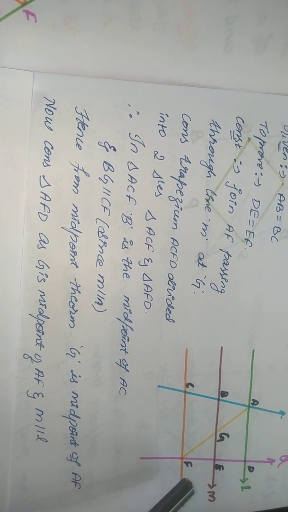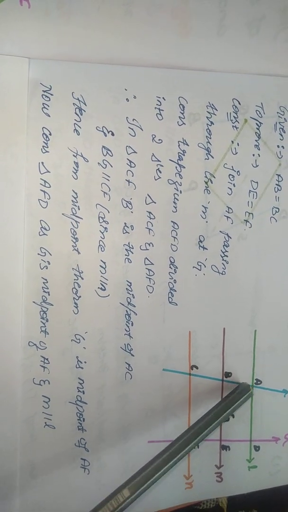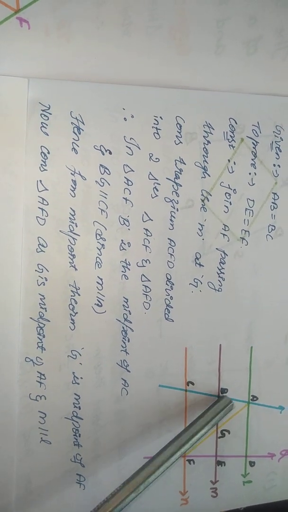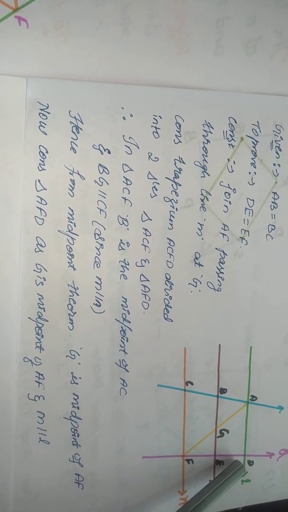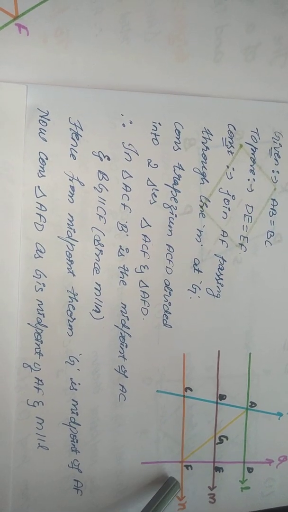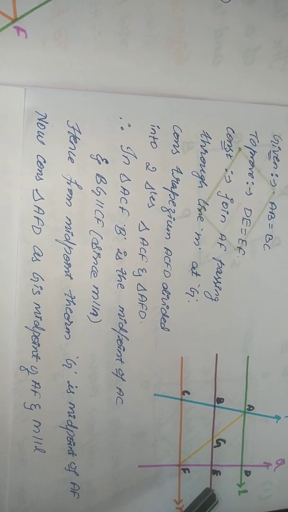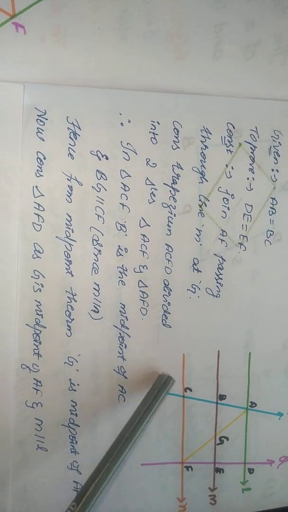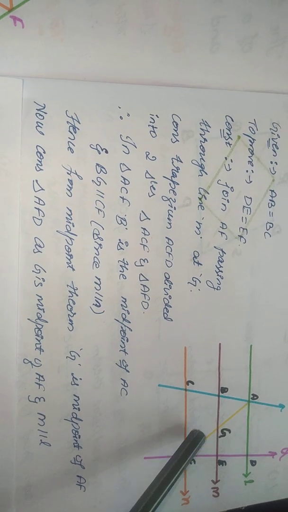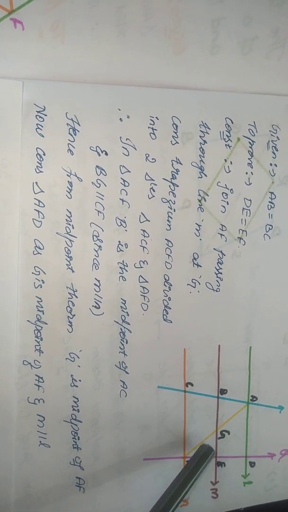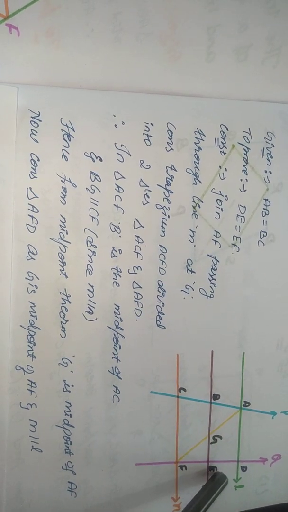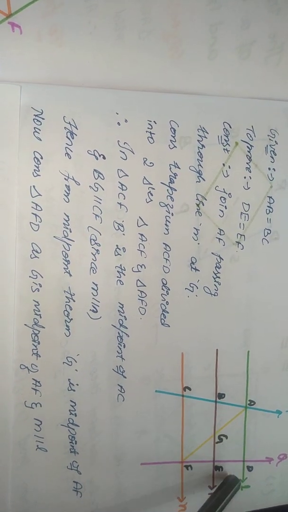Okay children, next portion, case 2, I will take AFD as a triangle. When I take AFD as a triangle, G is the midpoint of AF, which I have proved in my previous proof. Now G is the midpoint and the line GE is parallel to AD and GE is half of AD.